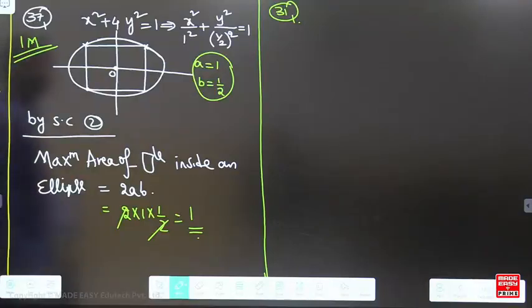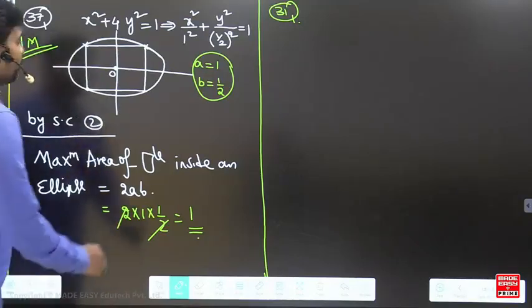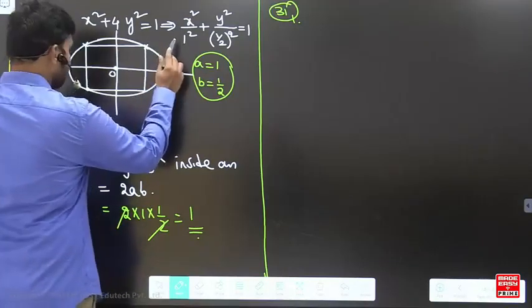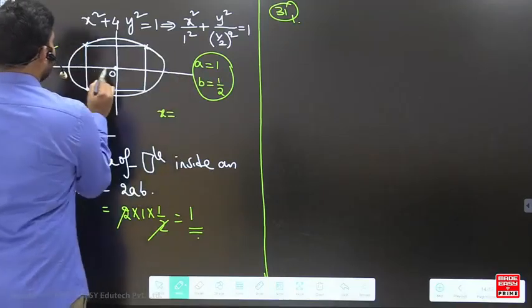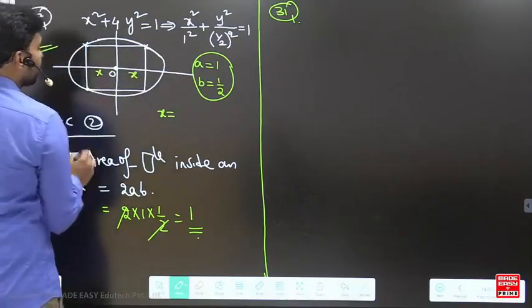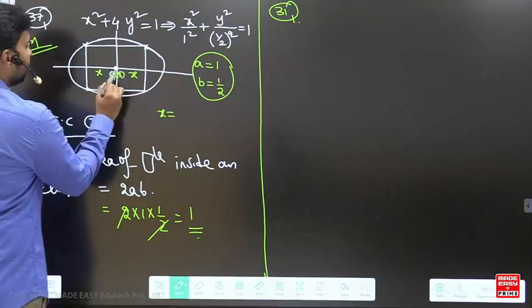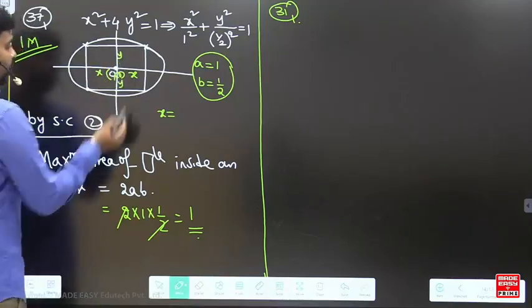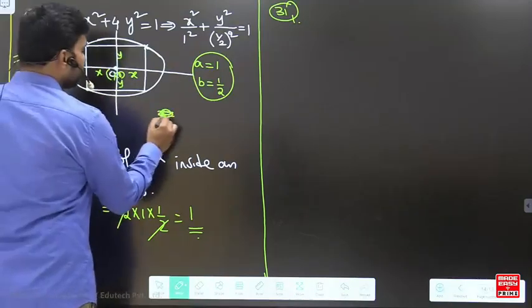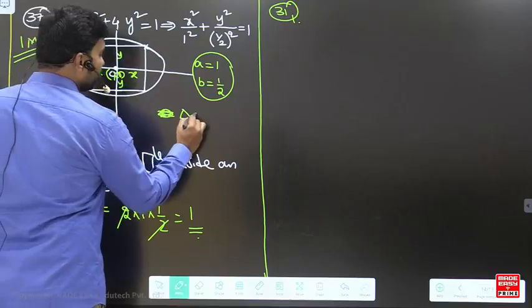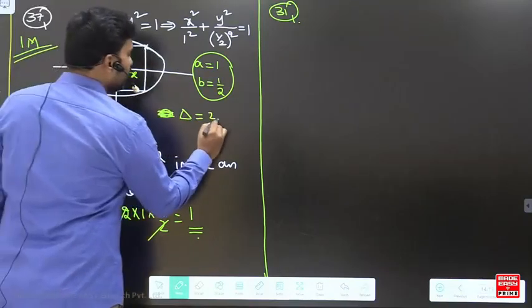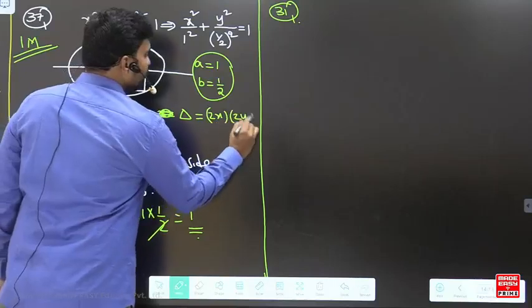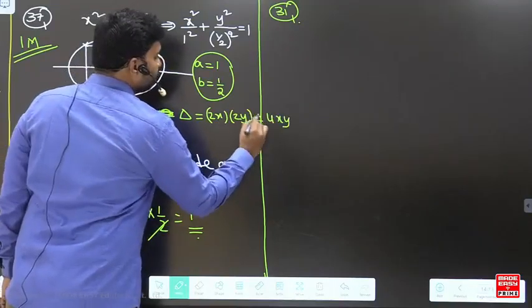Yes, Arnav Goyal. So what you do here is take this as x units, then this is also x units because this is the origin, right? This is y units, this is y units. So the area of this rectangle is going to be 2x into 2y, that is 4xy.